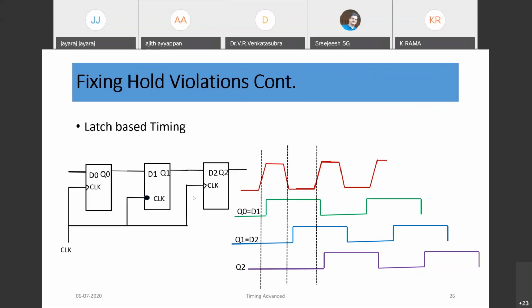So this kind of latch based circuit can also be used to solve timing, but usually latches are not preferred. If you are very sure that this is required, then that kind of design can also be adopted. But latch based timing is also very important when we go for an interview, how a latch is behaving, and latch based timing we also need to practice. Usually we won't use it, but for anything critical we can go with latch based designs also.